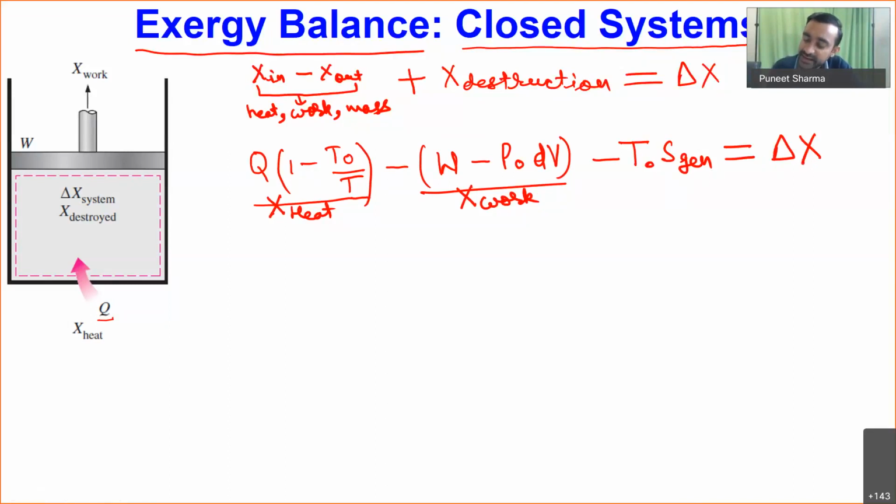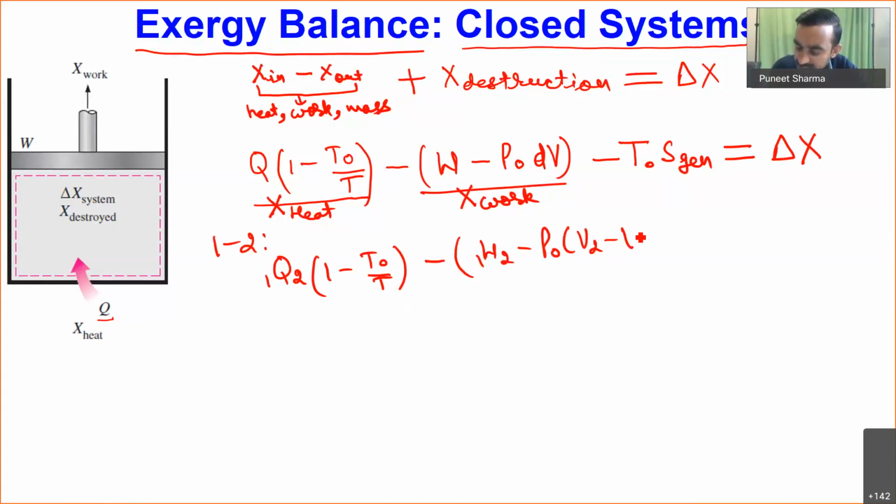Now if I write this for, say, a change of state from 1 to 2, I will have the heat transfer while the process changes from 1 to 2 times (1 minus T naught by T). Then I will have the work from 1 to 2 minus P naught times (V2 minus V1).